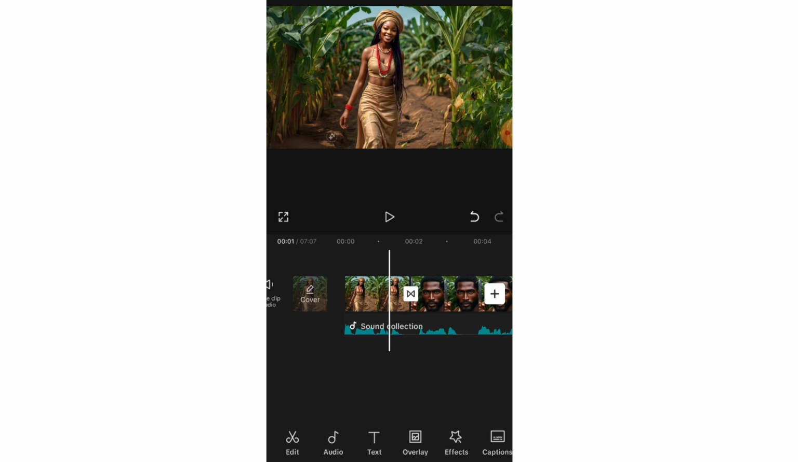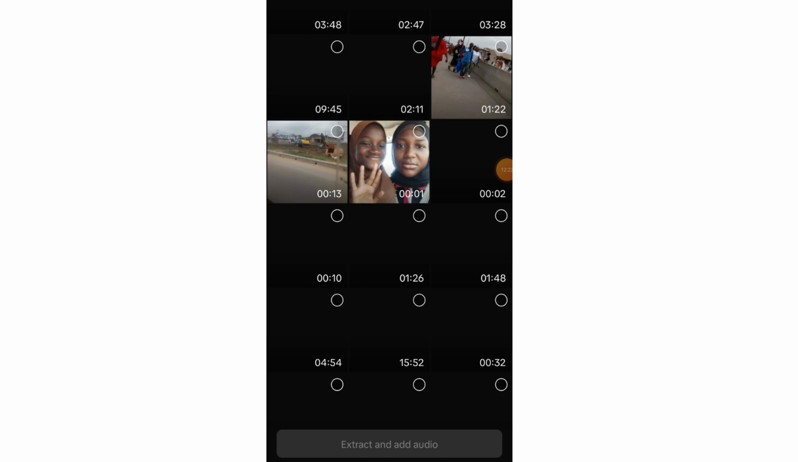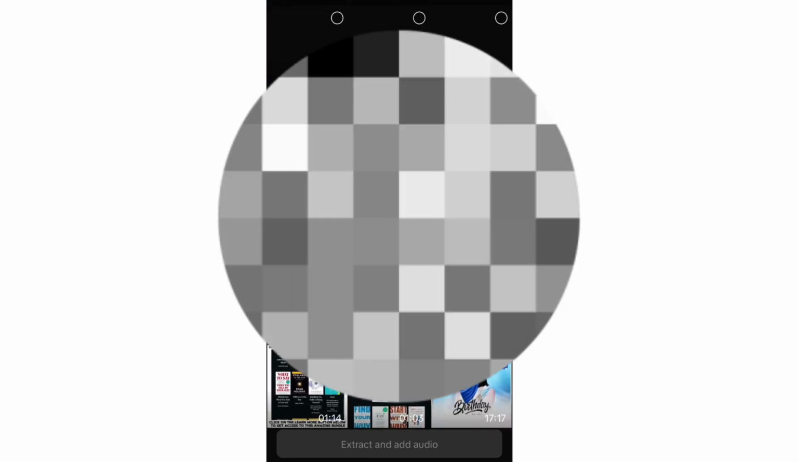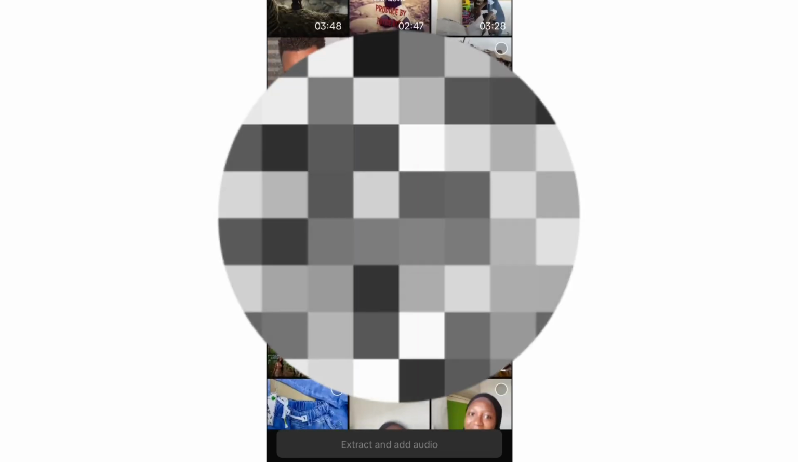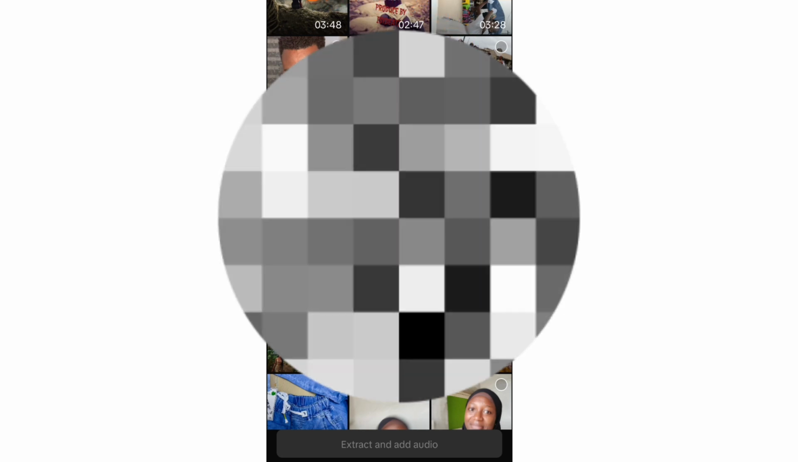So if you downloaded an audio, the first thing you want to do is you click on this audio button. Once you click on the audio button, you want to scroll to the side and click on extract. So this extract option allows you to remove an audio from an existing video. So I'll click on that and I'll go to my videos and look for the particular video that I have downloaded that has audios. Okay. Yeah, I have them here. So I'll click on either of these two.